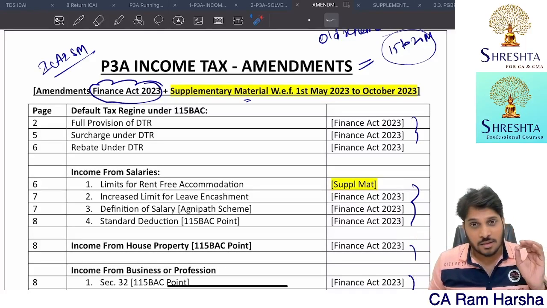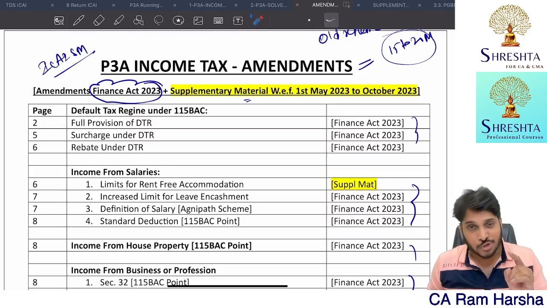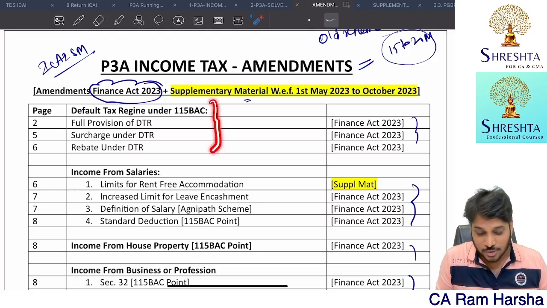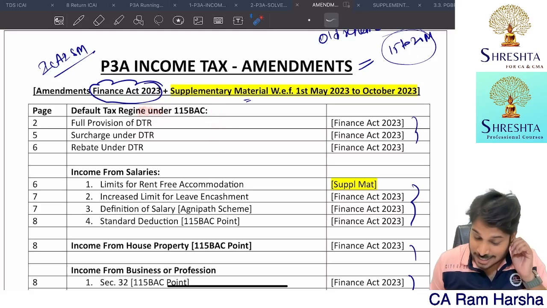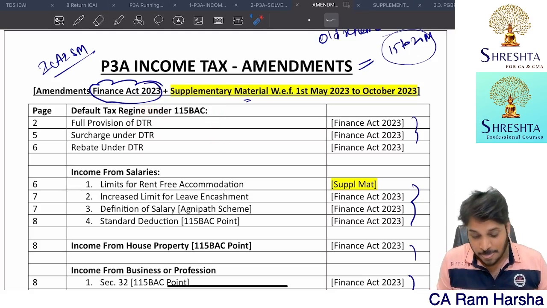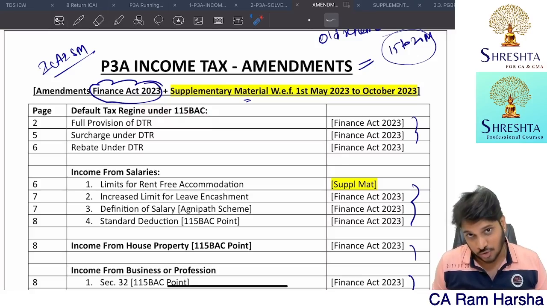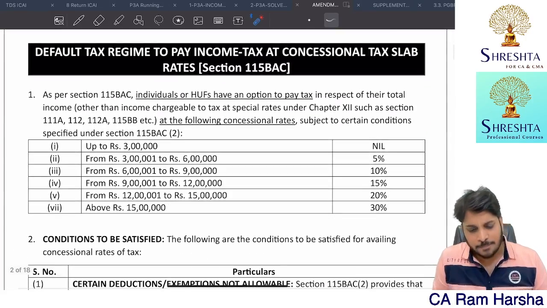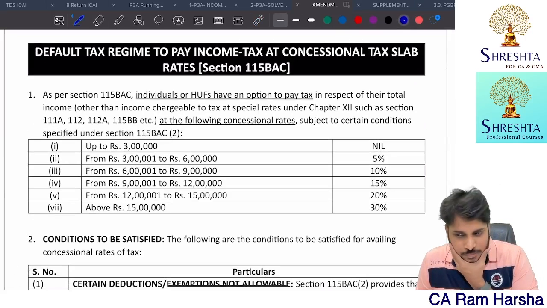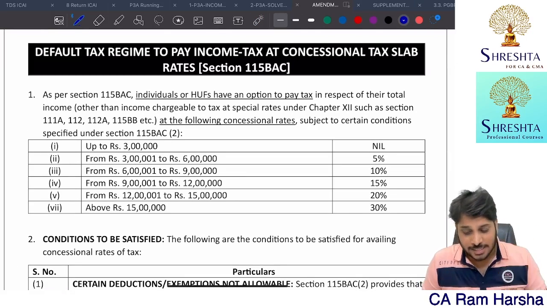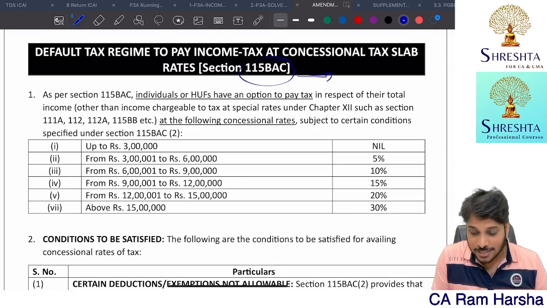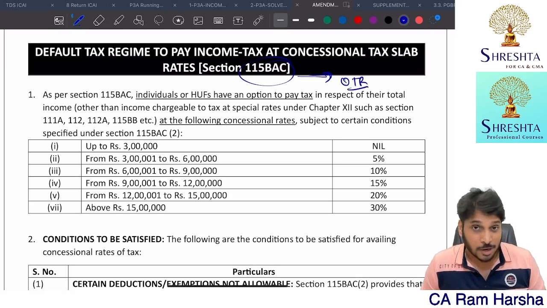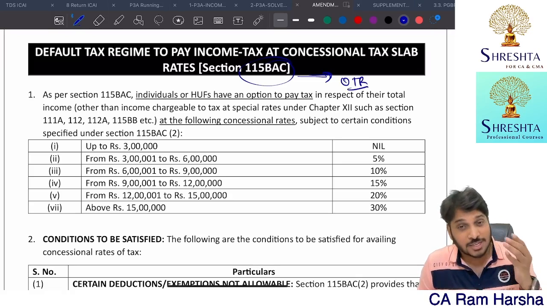Let's begin our amendments class with the first topic, that is the default tax regime. Spelling mistake, regime. Okay, default tax regime. So, section 115BAC. Directly I'll go to this. Earlier, before the default tax regime, the same section was called the optional tax regime.